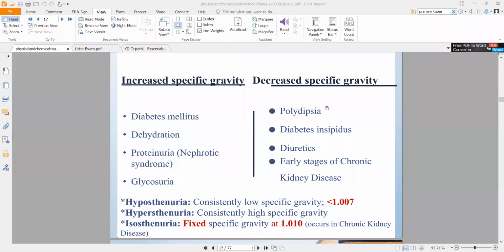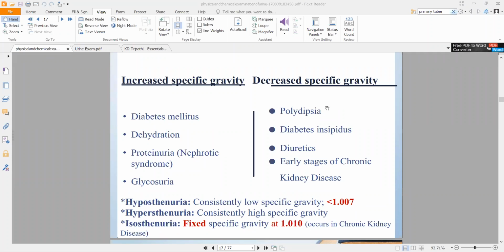Now, dehydration means the same thing is happening. When you are decreasing the amount of fluid, or let's suppose I have a normal person who urinates around 1.5 liters in a day, and I have different chemicals and electrolytes present in that 1.5 liters. Now let's suppose I'm decreasing that volume of urine. Instead of 1.5 liters, I'm making it 1 liter.